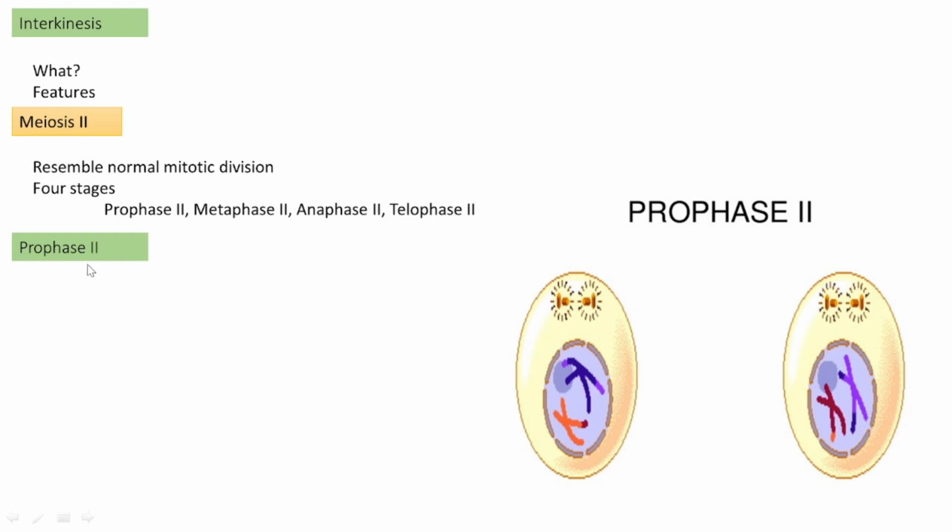Similar to the prophase of mitosis, the nuclear envelope is breaking down, the spindle starts to form, and the chromosomes start to migrate towards the metaphase plate. The centrosome had already doubled during interkinesis itself.